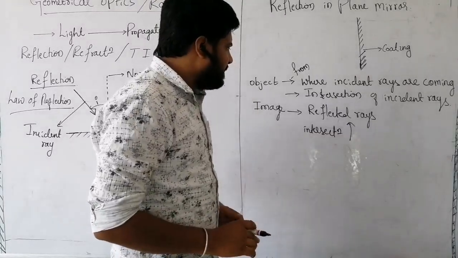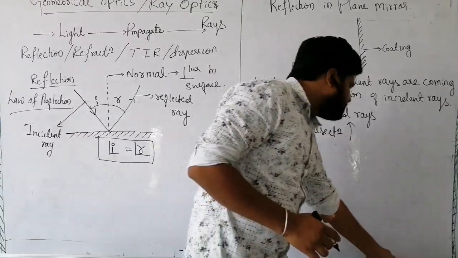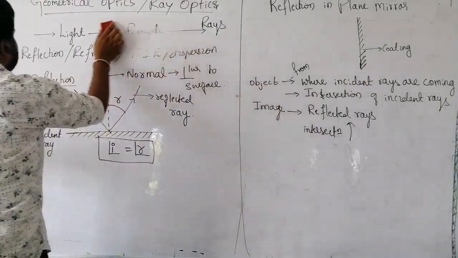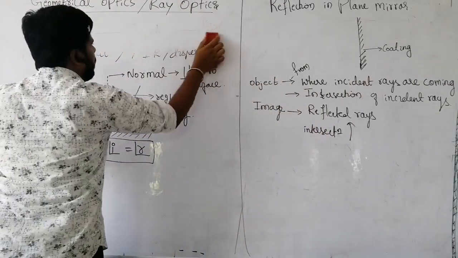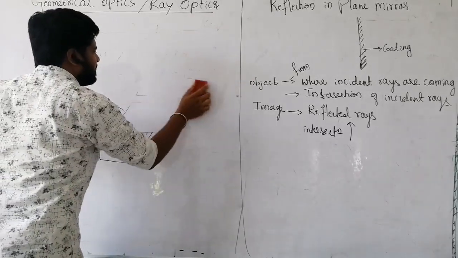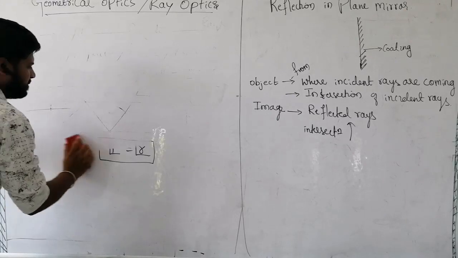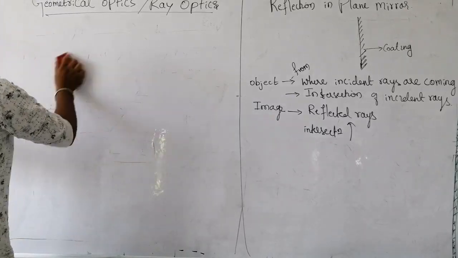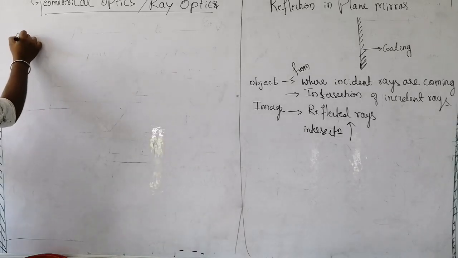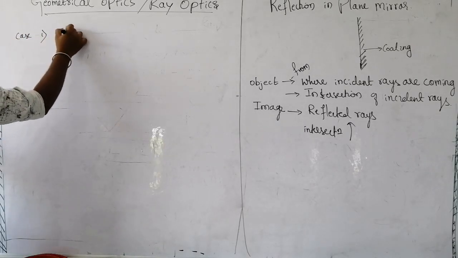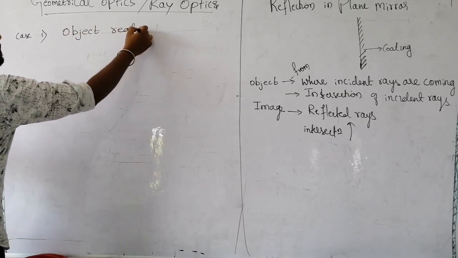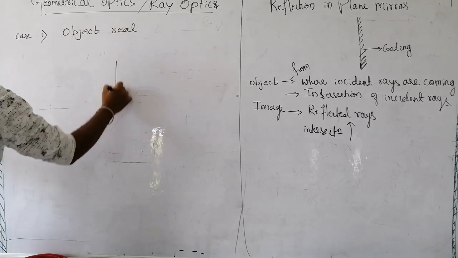If that is completed, later we'll move to object. What are the types of object? Types of the object: real and virtual. What is meant by real? What is meant by virtual? We'll discuss here. Case 1, object is real. What is the meaning of real?